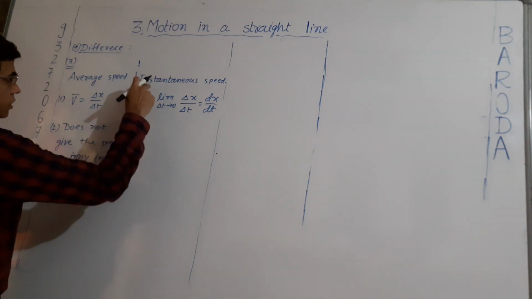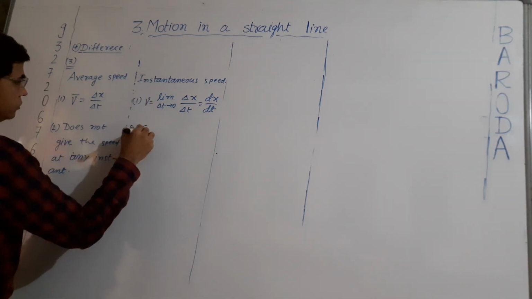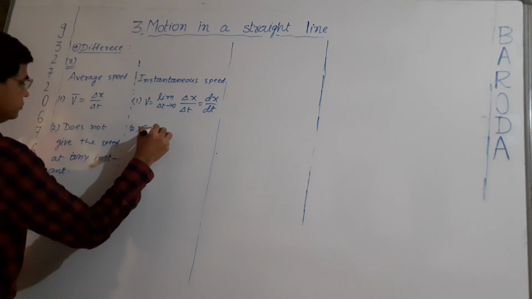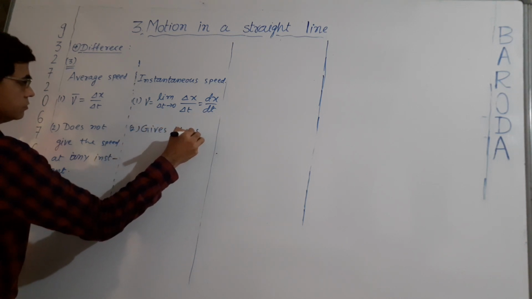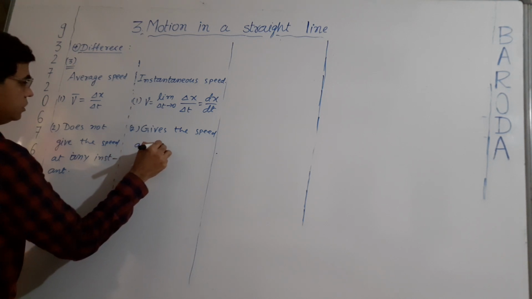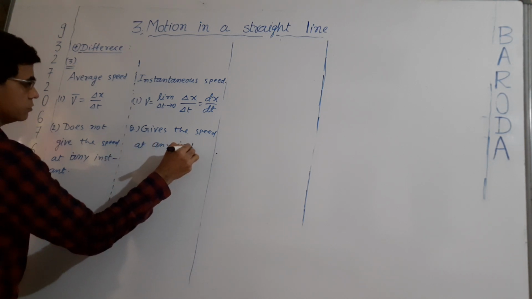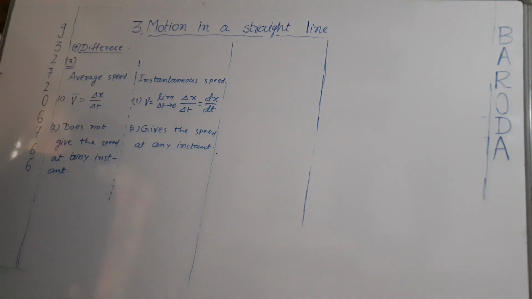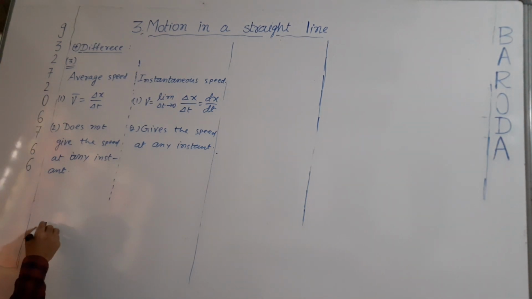Second, instantaneous speed gives the speed at any instant. What does it mean? At any instant.